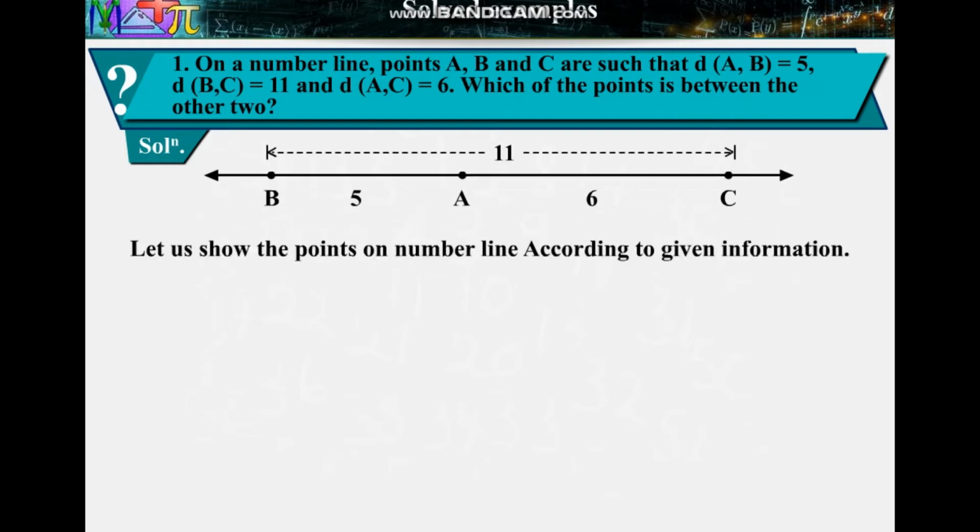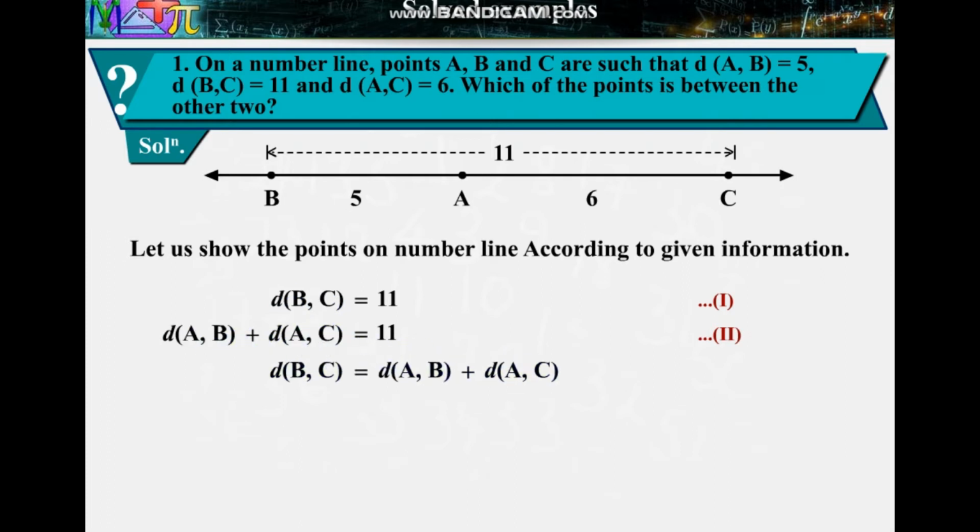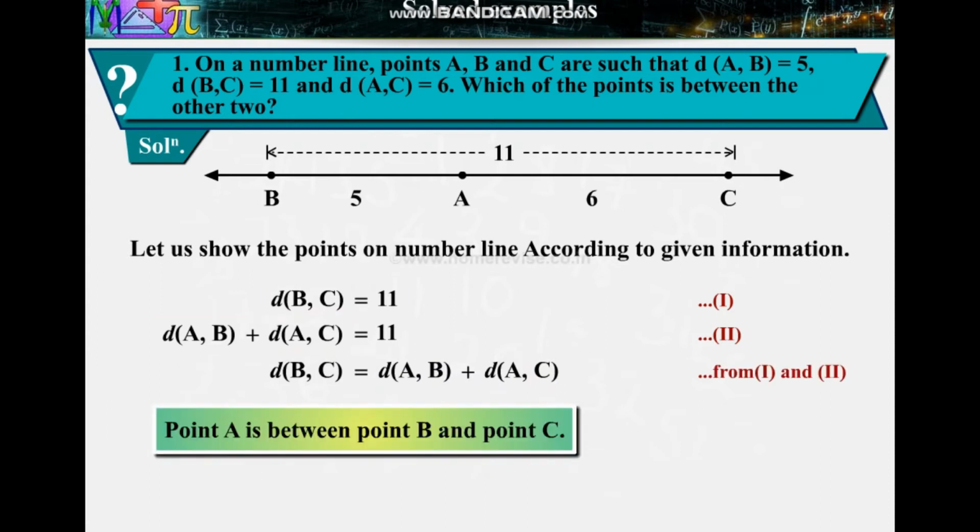Let us show the points on number line according to given information. Distance of BC is equal to 11, equation 1. Distance of AB plus distance of AC is equal to 5 plus 6 is equal to 11, equation 2. Therefore, distance of BC is equal to distance of AB plus distance of AC from equation 1 and 2. Point A is between point B and point C.